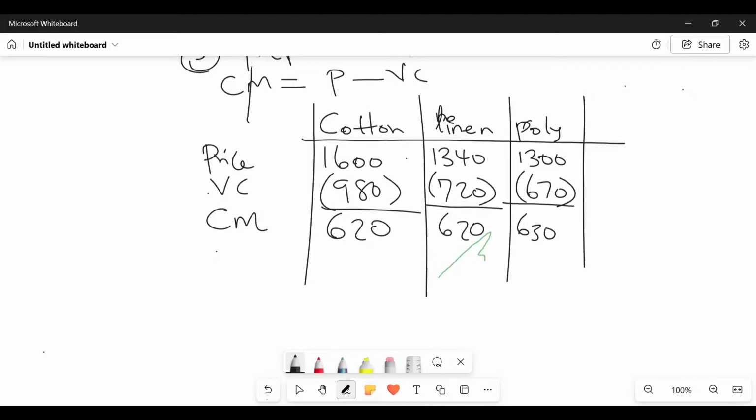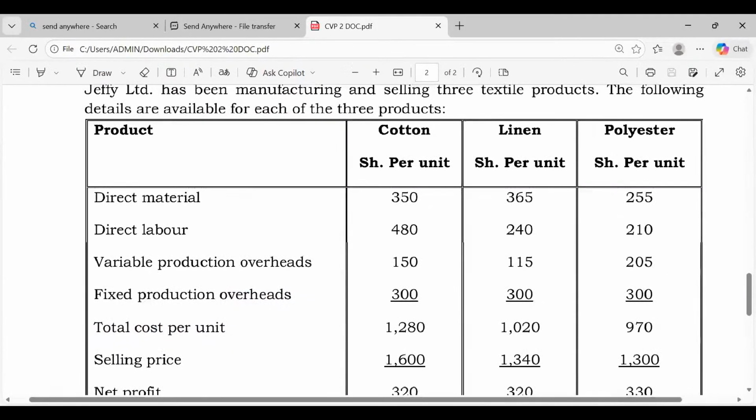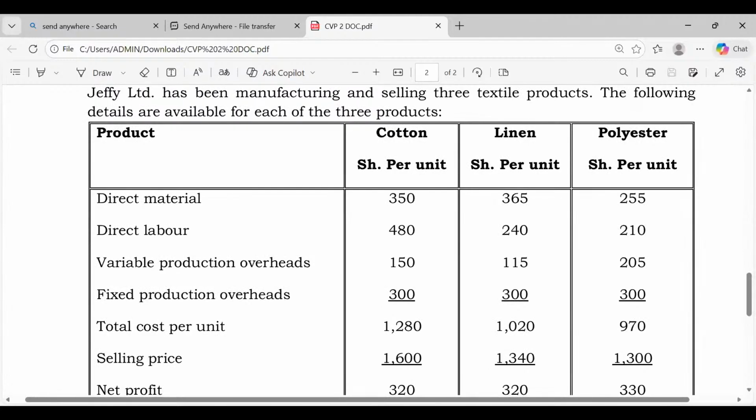Now I'm projecting the question. Now this is the question. In this question, they were able to give me the variable cost per unit. We have the selling prices provided here. So we have been able to get the contribution margin. That is step number one done. What was step two about? Yeah, the scarce resource.